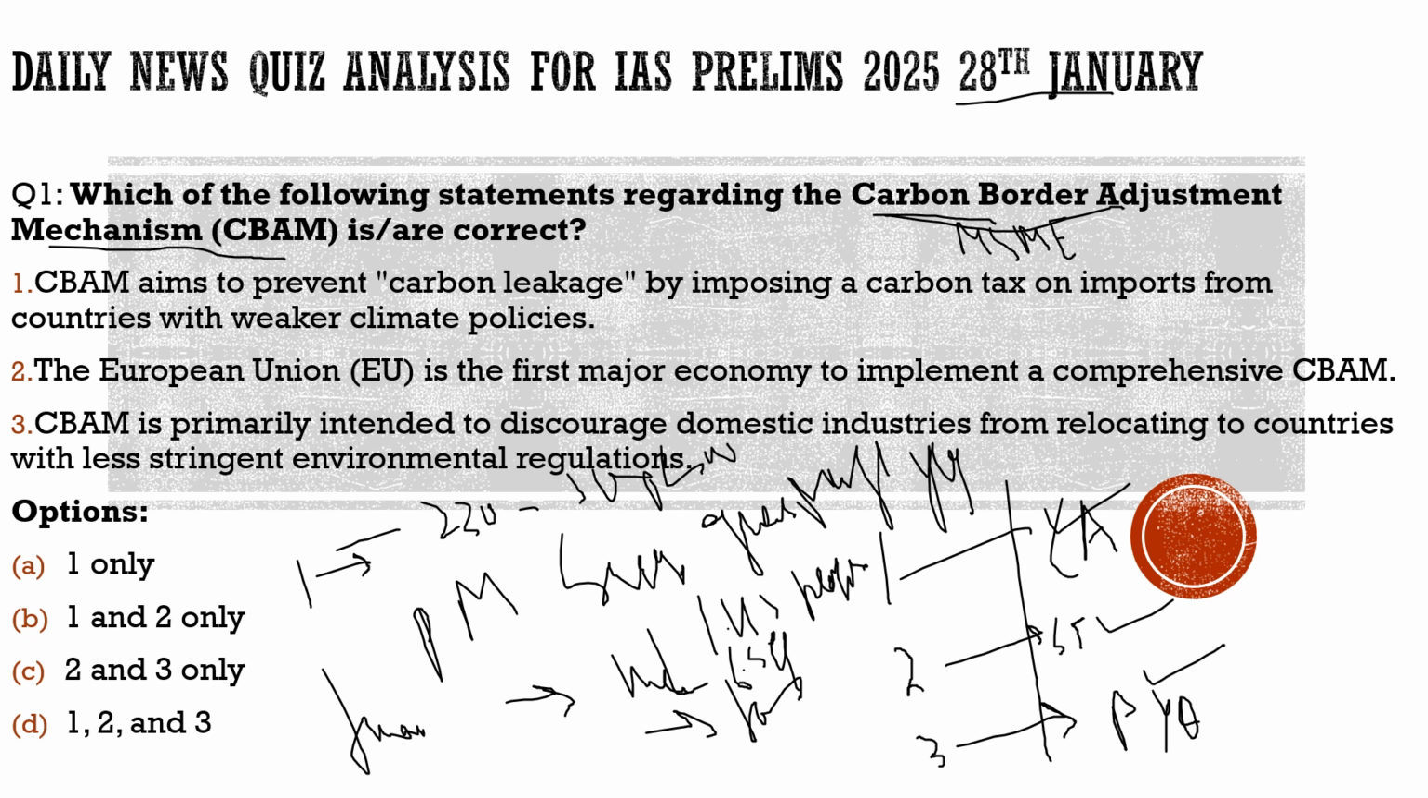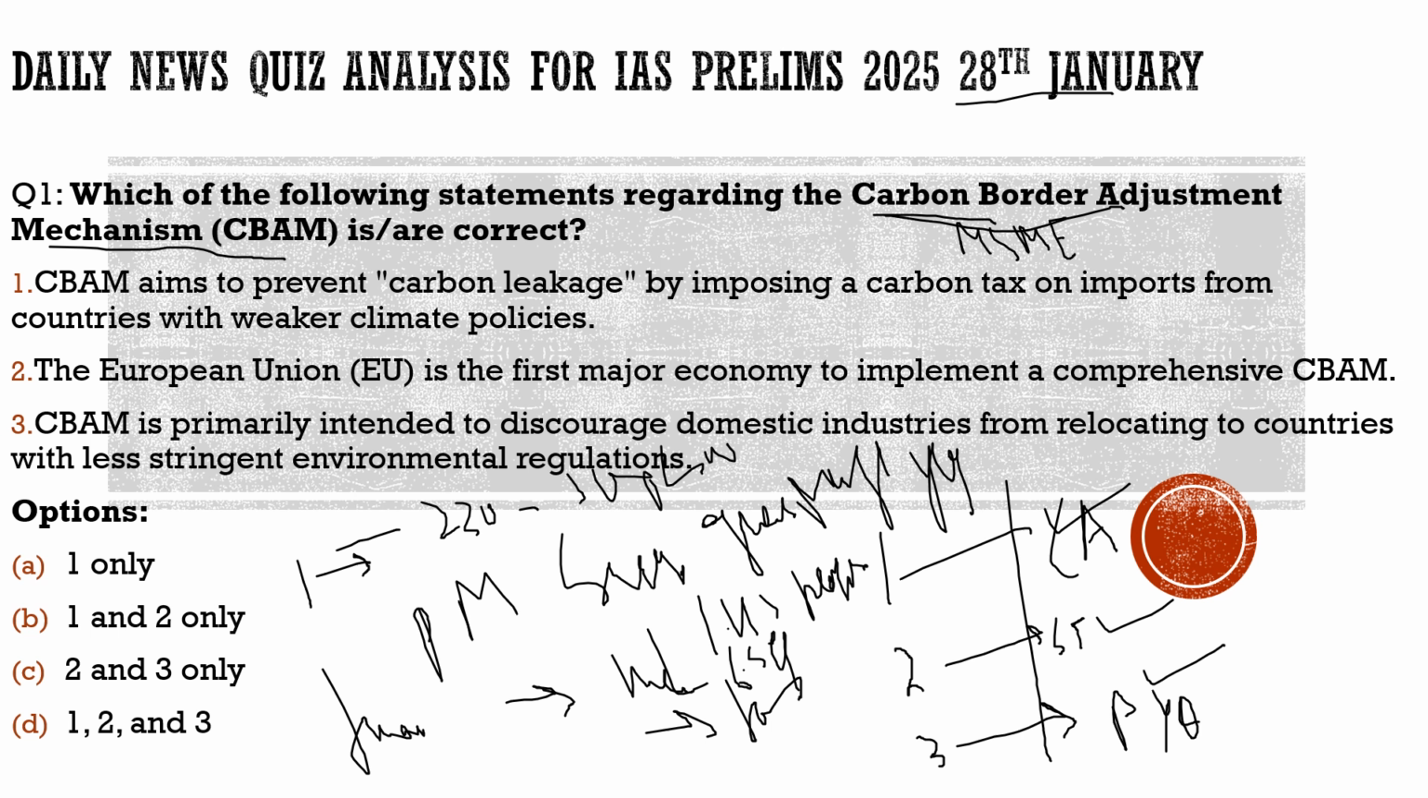The gist of this article is that this year's budget is going to be very huge if it is directed towards climate action. So with this, I hope you got the basic idea why we had brought this question. Now let's try to solve this question and get the proper idea about the carbon border adjustment mechanism.